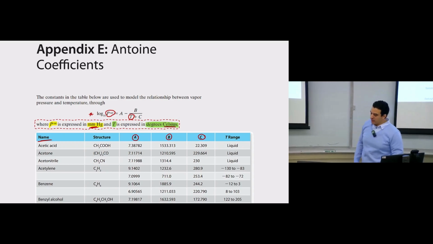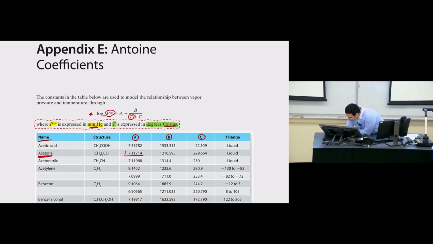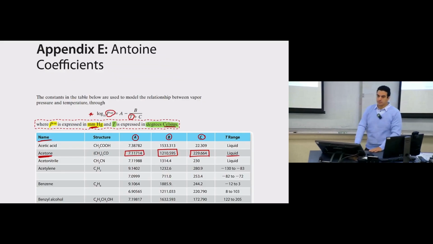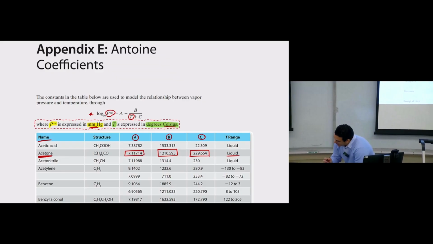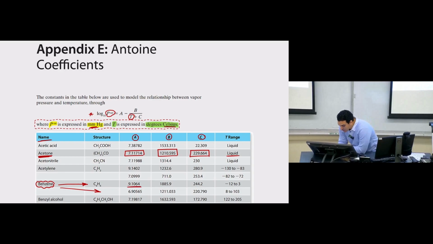So if I tell you I have acetone, for example, this will be the value of A for acetone, this will be the value of B, and this will be the value of C, and these are the values of A, B, C if acetone is liquid. But if I have benzene, for example, here for benzene you will see that we have two rows. So the value of A can be this number or this number. The value of B can be this number or this number. The value of C can be this number or this number.